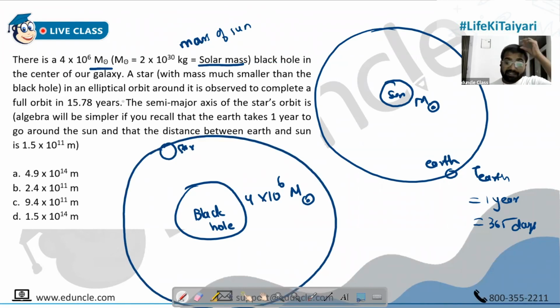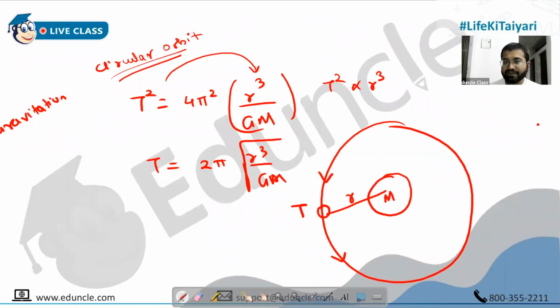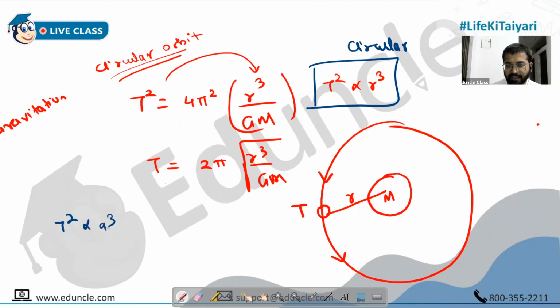Okay. So about this, I was speaking. People, T square is proportional to R cube. You can use this for circular motion. But when it comes to elliptical motion, R is replaced by A, and A is semi-major axis. Remember that. I have told you this in the live class also. R is replaced by A, people. A is semi-major axis for elliptical motion. Mention it very clearly. Semi-major axis. Okay, mention it please right now. R is replaced by A.